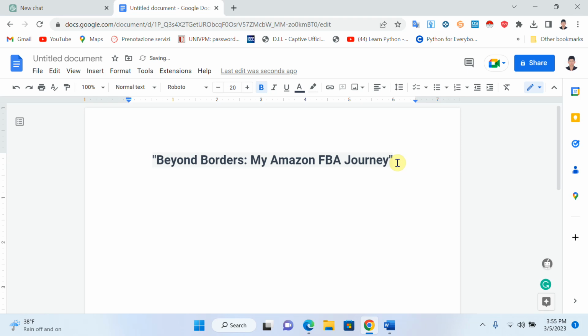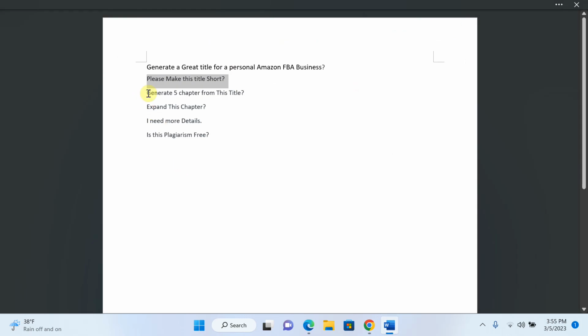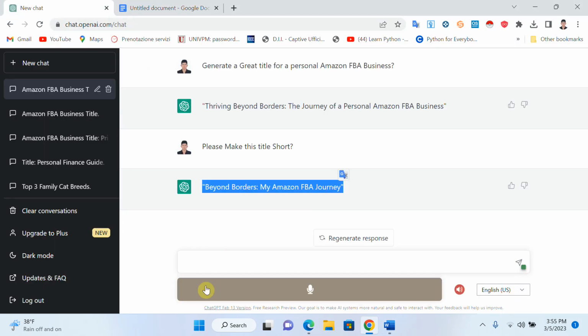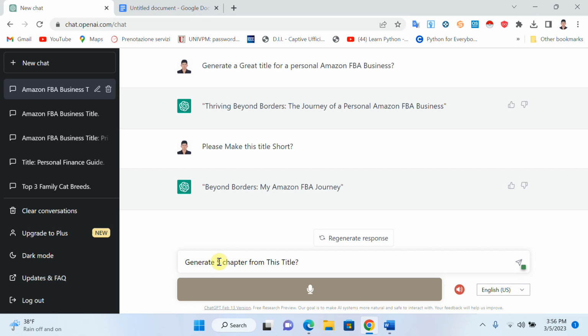Now, because for a book I need the content, right? A list of chapters that I need for my book. So now I will try to search for my chapters. You can see that I will write here, generate 5 chapters from this title. If you want 5 chapters, you can just write 5 chapters here. If you want 10 chapters, you write 10. It depends on you, and I will click on enter.